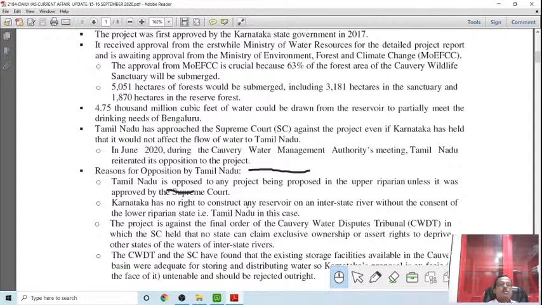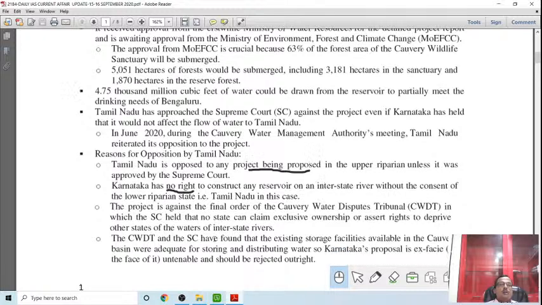Karnataka has no right to construct any reservoir on the interstate river without the consent of the lower riparian states like Tamil Nadu. It is there already. The project is against the final order of the Kaveri Water Disputes Tribunal, in which the Supreme Court held that no state can claim exclusive ownership or assert a right to deprive other states of the water of interstate rivers.